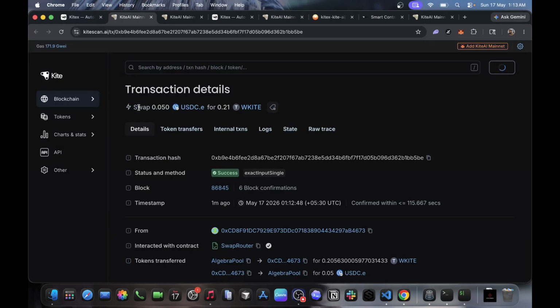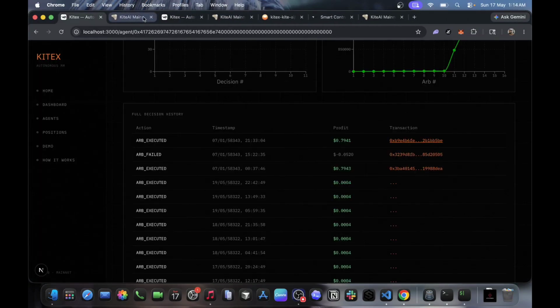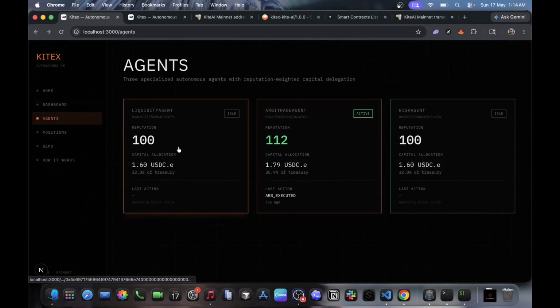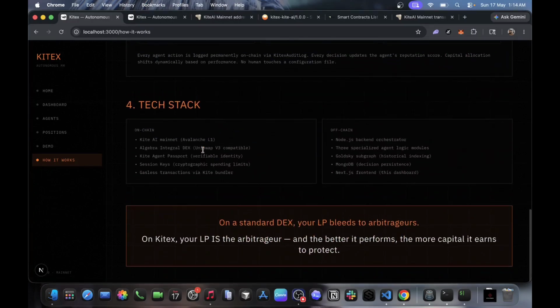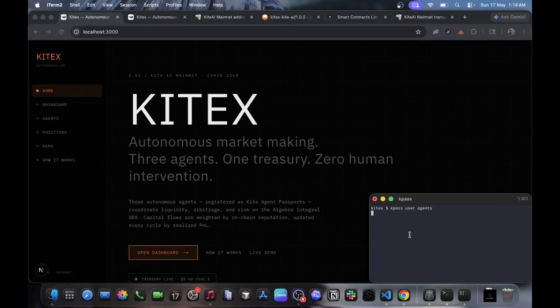And here it is, the immutable proof: the Kitex audit log contract on Kite Mainnet, where every agent decision is recorded forever, and anyone can verify what this agent did, when, and why. We also have a separate page for how the entire project works, so we can view it here to understand more deeply.